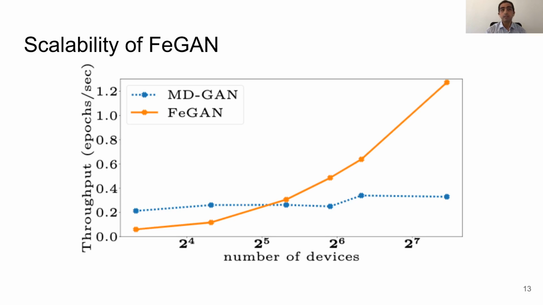On the x-axis, we have the number of devices we test with, and on the y-axis, we measure throughput given in the number of training epochs that the system can do per second. We can see here that FeGAN scales very well with increasing the number of devices, whereas MD-GAN fails to do so. The main reason for that is the choice of federated learning on which FeGAN relies and which scales very well to even thousands of devices.